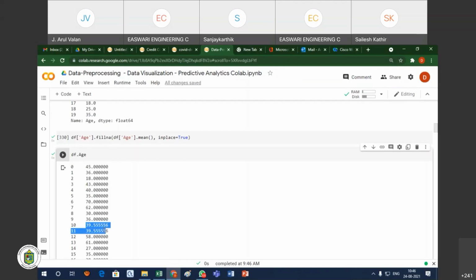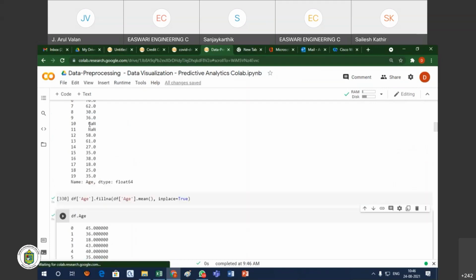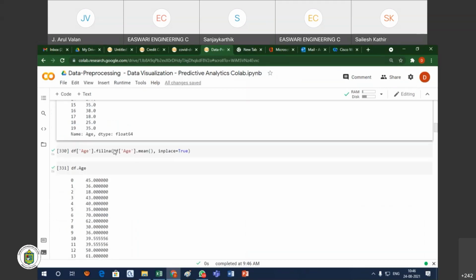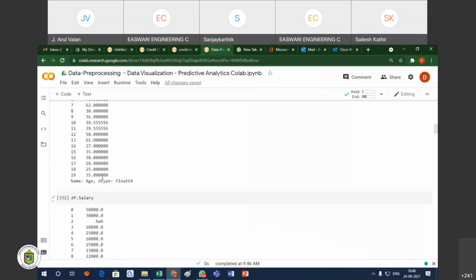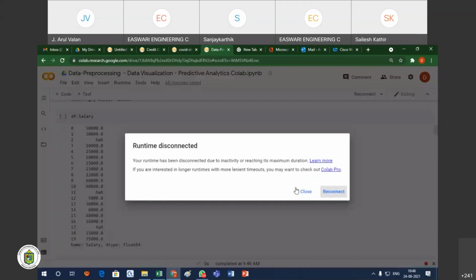So you see here the 2 records are missing. Those 2 records I filled with the average value, that is the mean value, taking the mean of the rest of the attribute's values. So this is also one of the ways to fill the missing values. I take the average and I am filling the values.